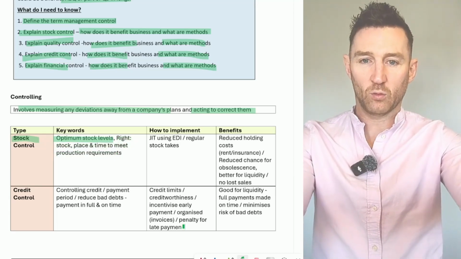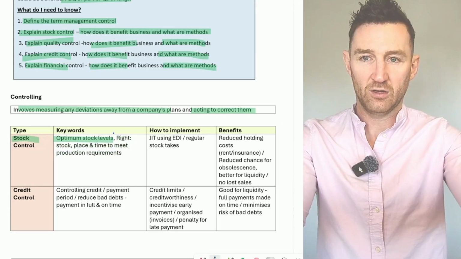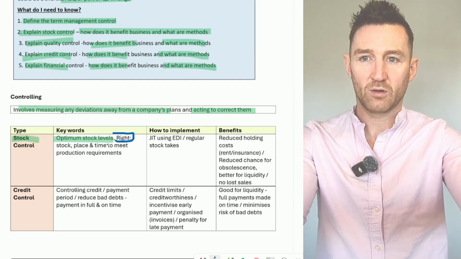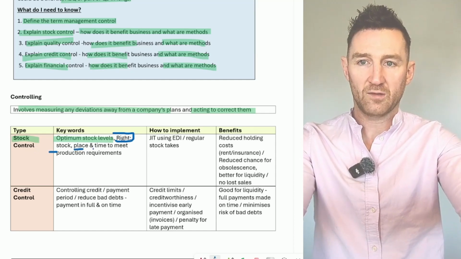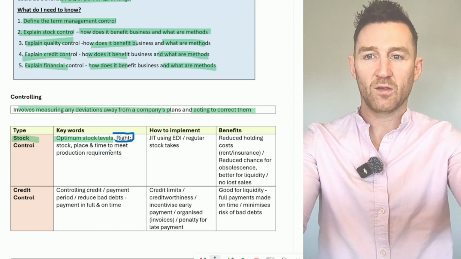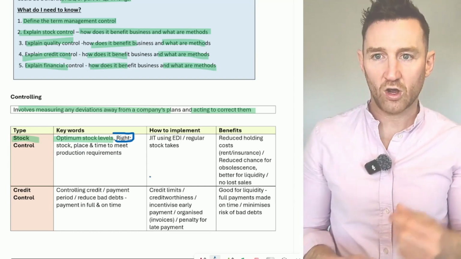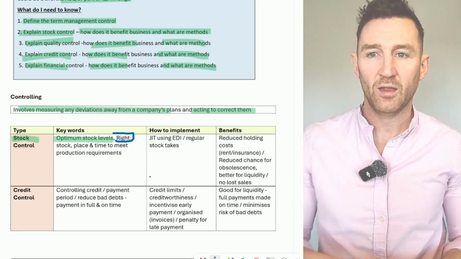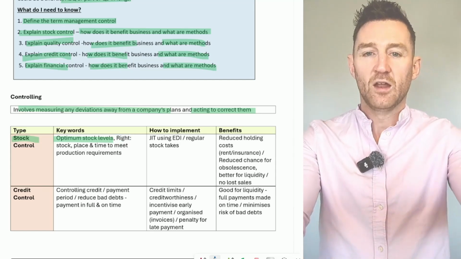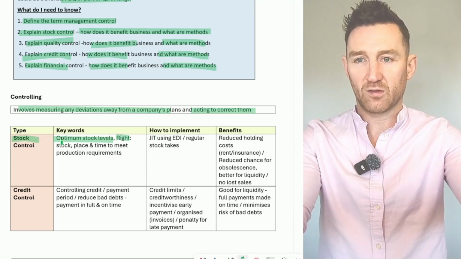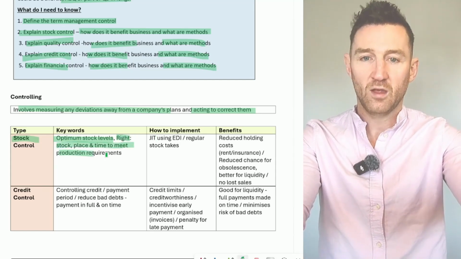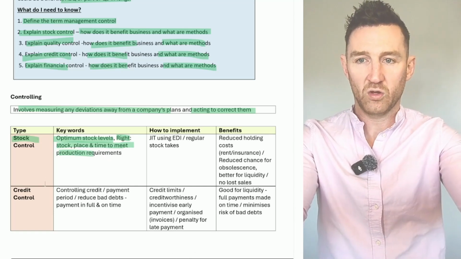See the way we just have the word right, and we're going to use that. We put the word right before stock, place and time to meet production requirements. So it's concerned with keeping optimum stock levels, and involves having the right stock in the right place, the right time to meet production requirements. There is one other place in the course where, if you're asked to explain a term, you use the word right loads, and I'll just scribble it in there so you are aware of it.